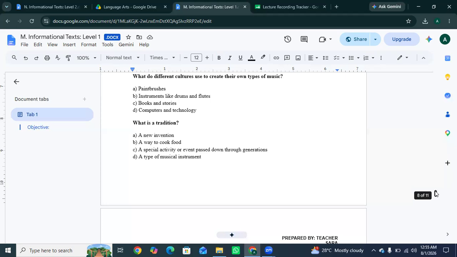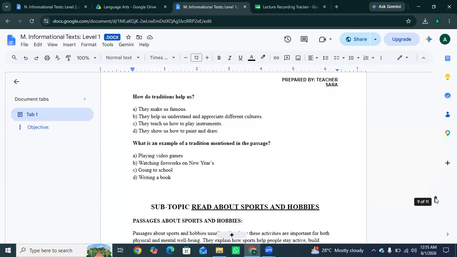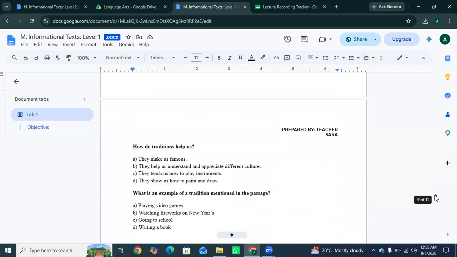It's a special activity passed down through generations. Okay, how do traditions help us? Yes, they help us understand and appreciate different cultures. Okay, so the next one is, what is an example of a tradition mentioned in the passage? Yes, watching New Year fireworks. Okay.